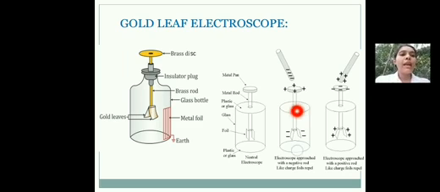And the degree of divergence helps us to know the amount of charge present in an object. If more and more charge is present in an object, the degree of divergence also will be more. Thus, the gold leaf electroscope helps us to find out the quantity of electric charge present in an object.